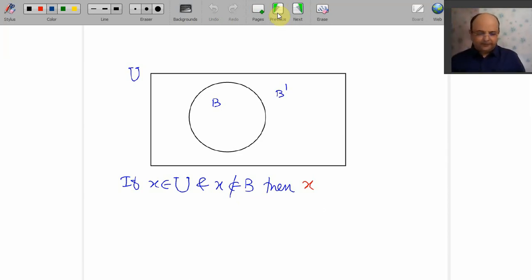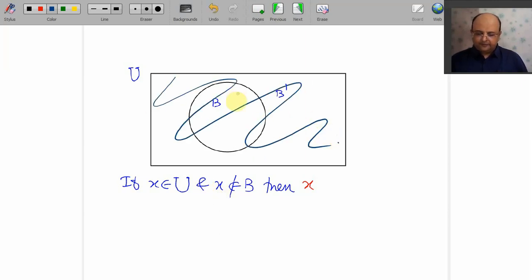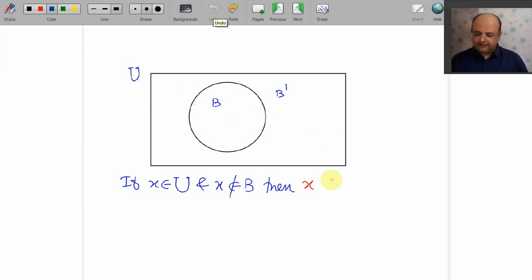Right? चलो. What do you mean by X does not belong to B? X belongs to U and X does not belong to B. X is here, but it is not here. That means it is in B dash. Am I right? Yes, this is the last definition that I need. So X does not belong to B, then X belongs to B dash, and vice versa.